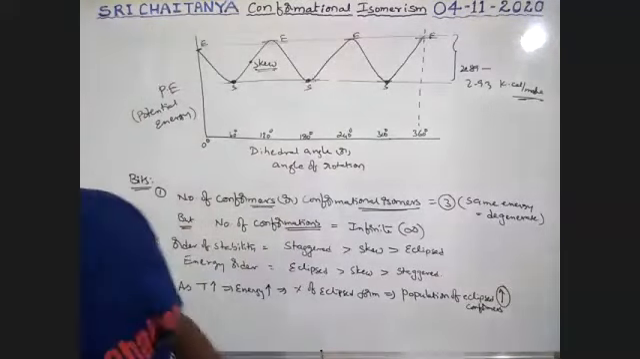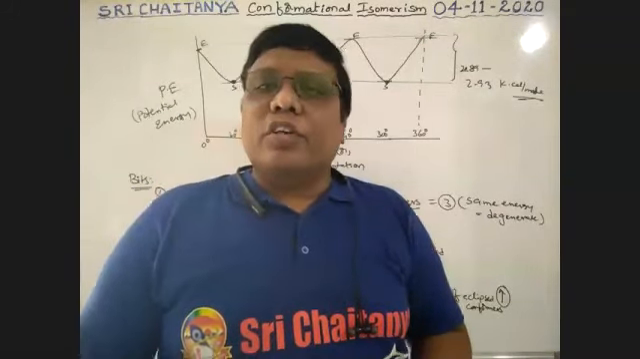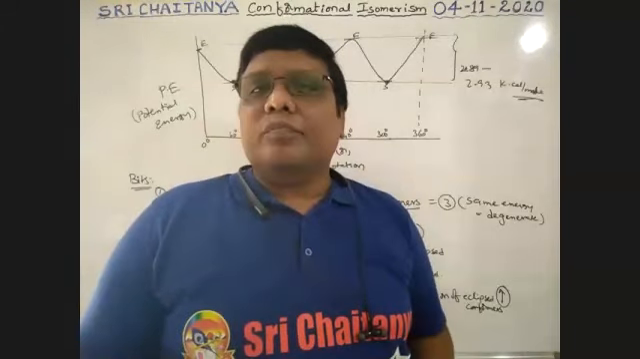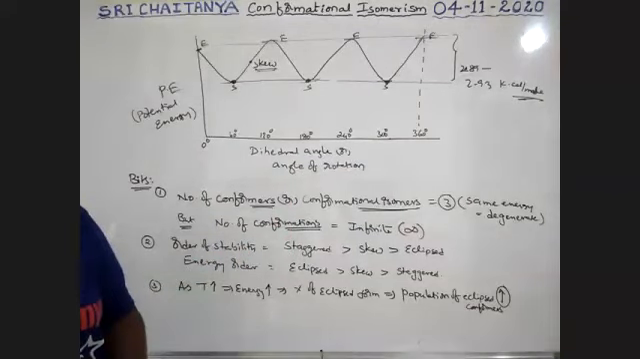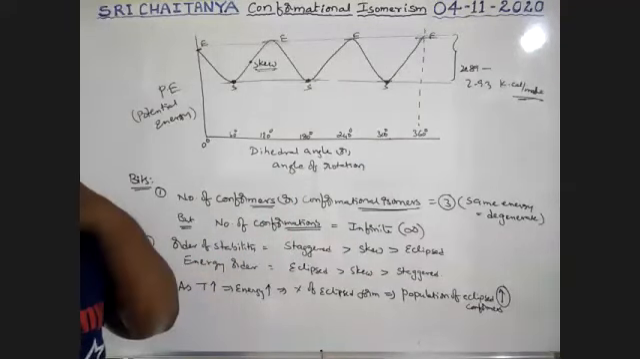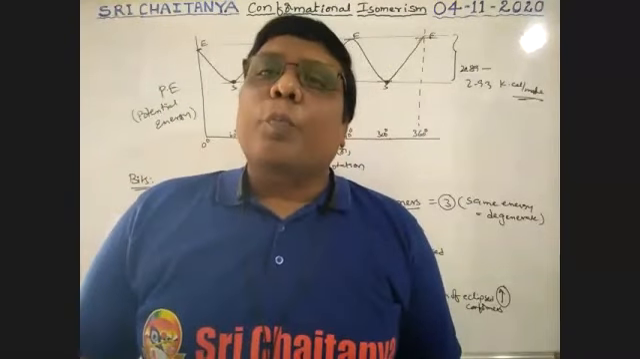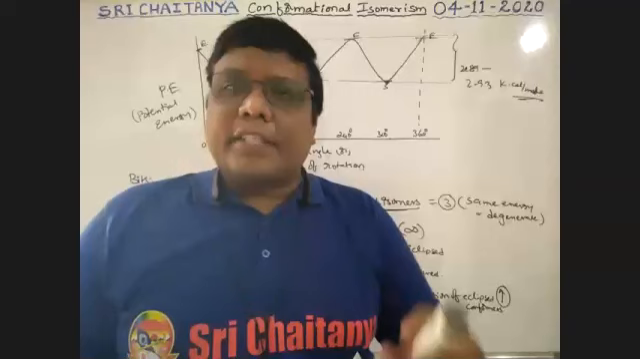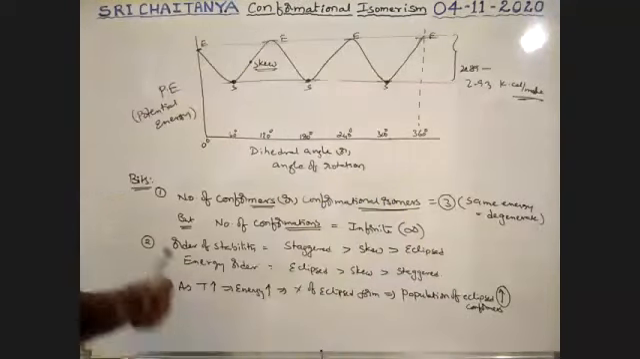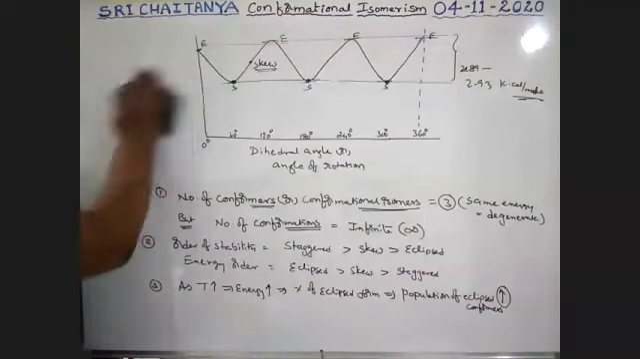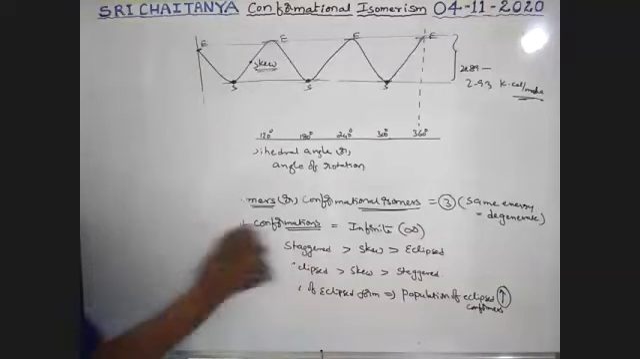So these are the bits generally asked in your exams about ethane. Is the concept clear? Very important. Now let us take our next topic, propane, the second example: conformational isomerism of propane.